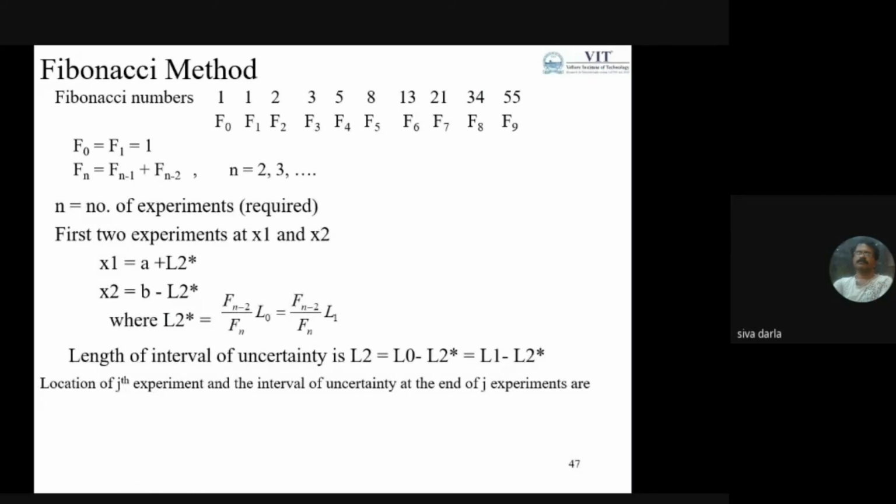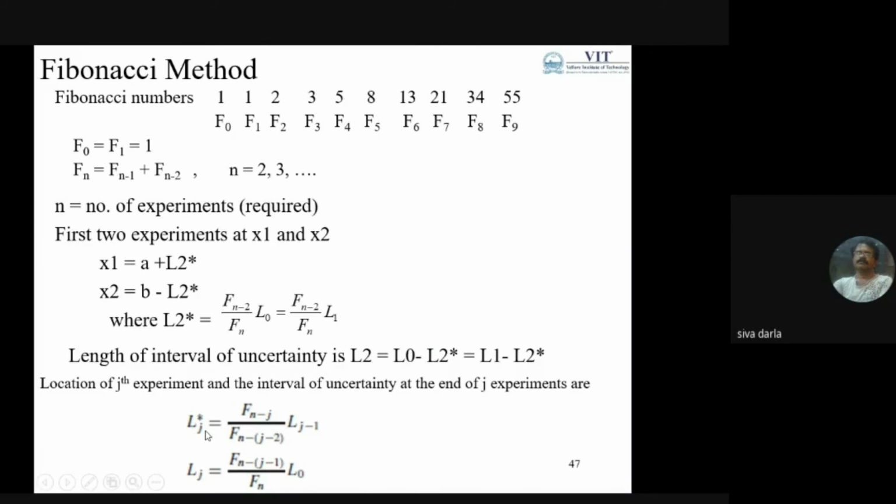Suppose we consider the location of the jth experiment, and after the jth experiment I want to know the length of the uncertainty. This is the general case. We can consider the nth experiment or a jth experiment; obviously n is the last experiment of the evaluation of the functions.